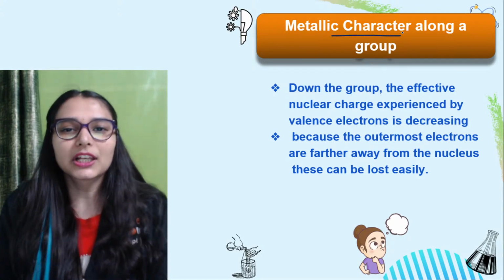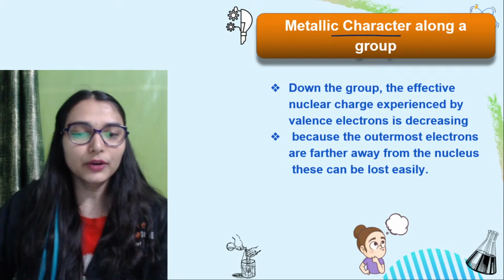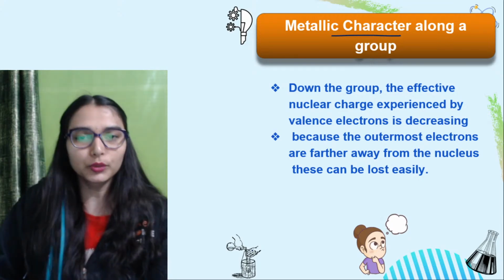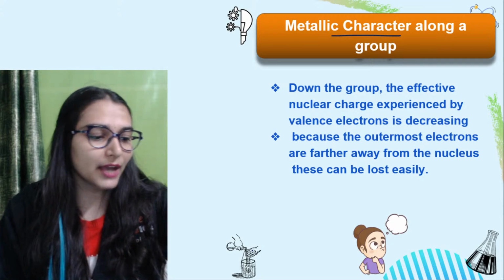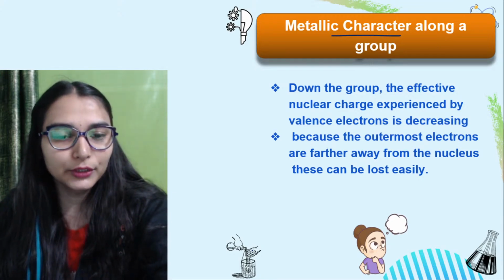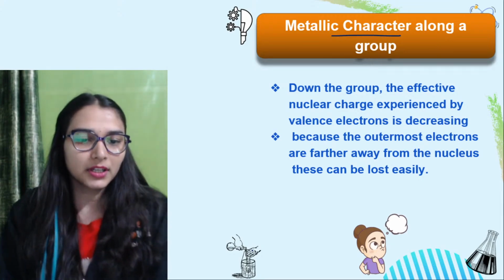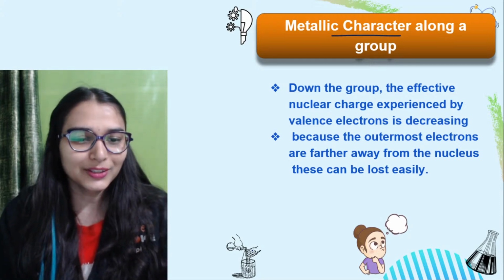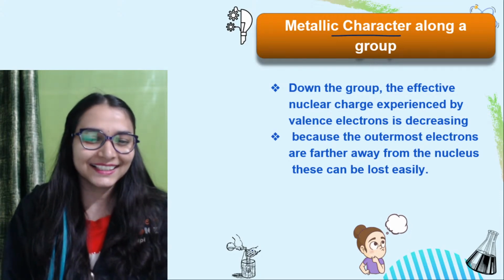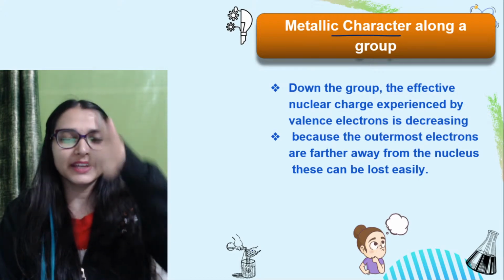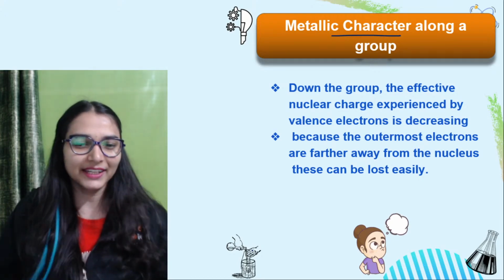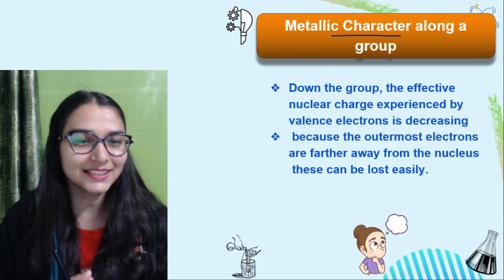Metallic character along a group. So tell me, when you are going top to bottom in a group, what happens to atomic size? Everyone in the chat box. Yes, is my video okay? It is visible. Okay, all the best, Drishti. Okay, so tell me guys, what happens top to bottom? Atomic size. Yes, one influencer has given an answer: increases.